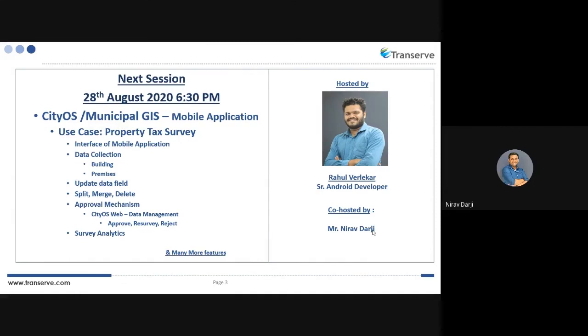On top of that, Rahul will also explain how to approve the data, where he's going to come back to the web application which you have just seen. There he will show how to approve, how to resurvey, and how to reject the data, and the survey analytics part, which Ruhi has just left.